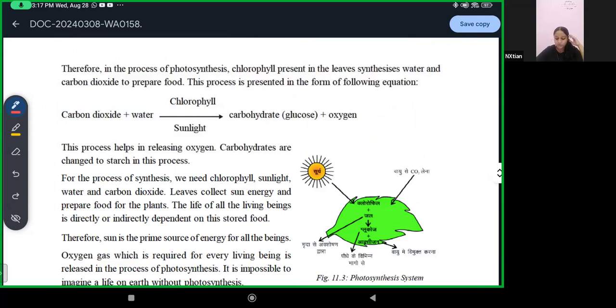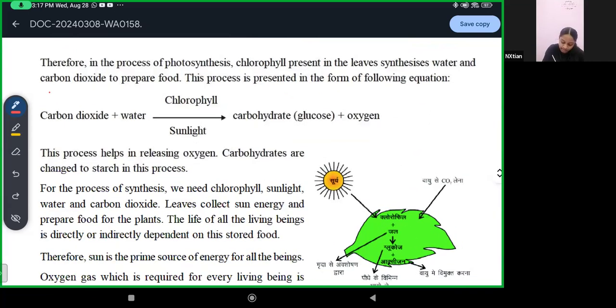This process is presented in the form of the following equation. Carbon dioxide and water are combined in the presence of chlorophyll, the green pigment, and sunlight, which gives carbohydrate, that is glucose, and oxygen. The glucose is in the form of energy, and oxygen is released. So this is the process of photosynthesis. It's an equation. This process helps in releasing oxygen.